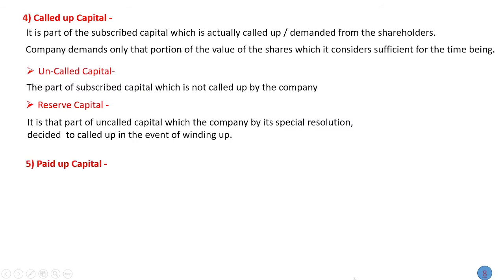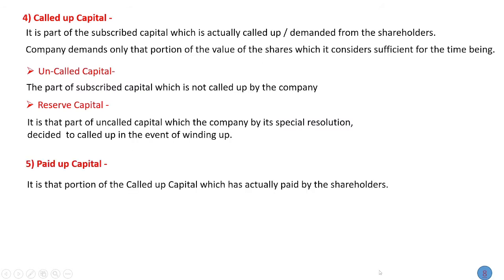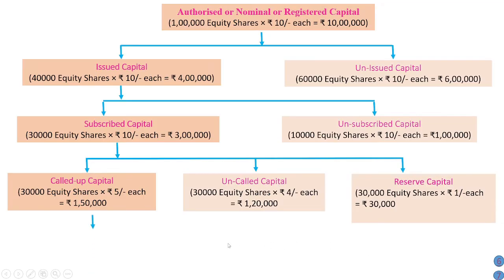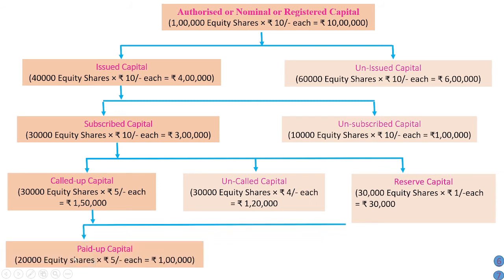Now next is paid up capital. See, paid up capital means it is that portion of called up capital which has actually been paid by shareholders. So that amount is called paid up capital. And the remaining part, that is the amount which is not paid by shareholders, is called calls in arrears. So calls in arrears can be calculated as the difference between called up capital and paid up capital. So in our example, a part of called up capital which is paid by shareholders.